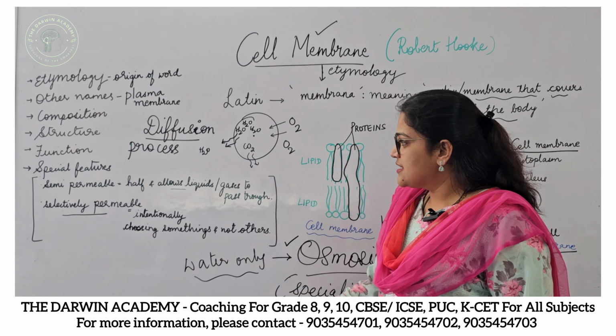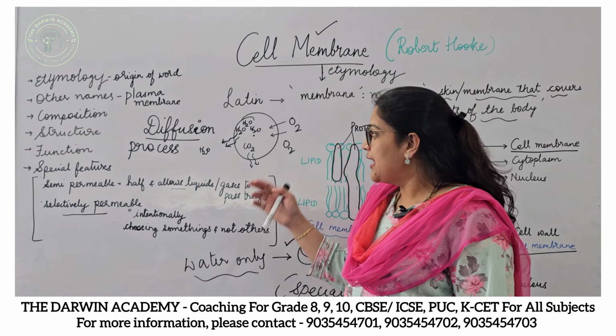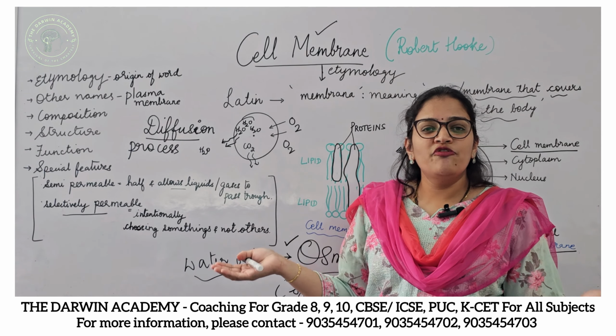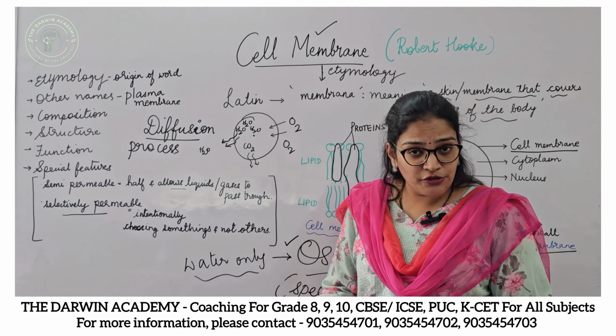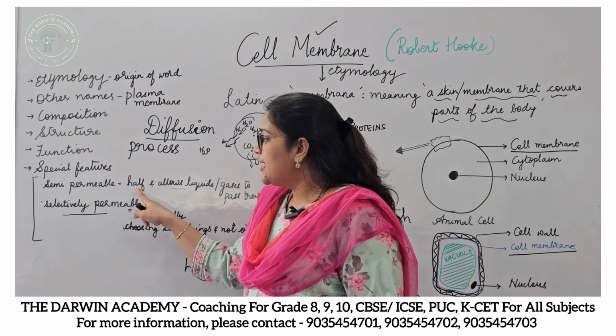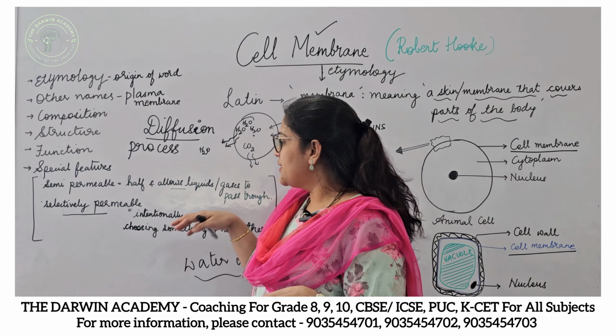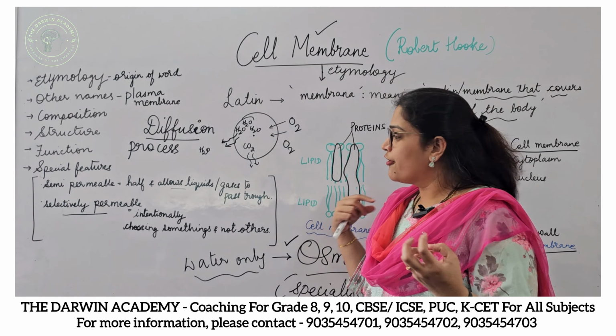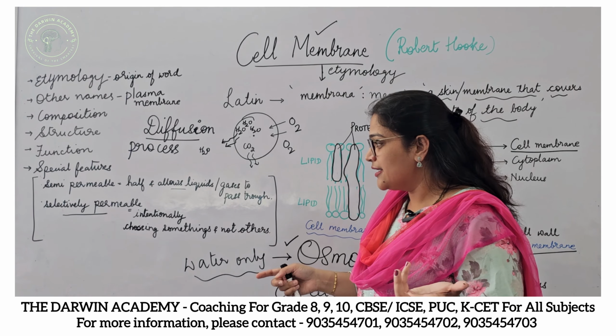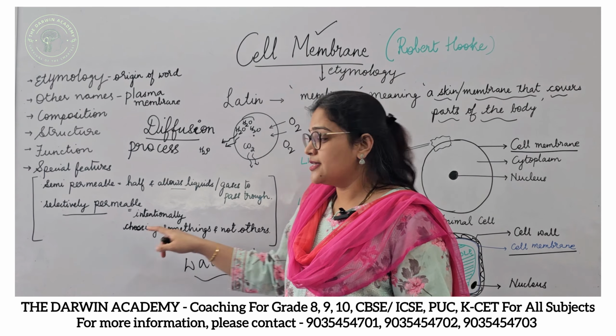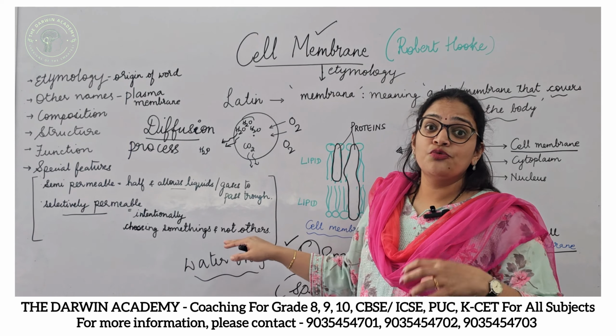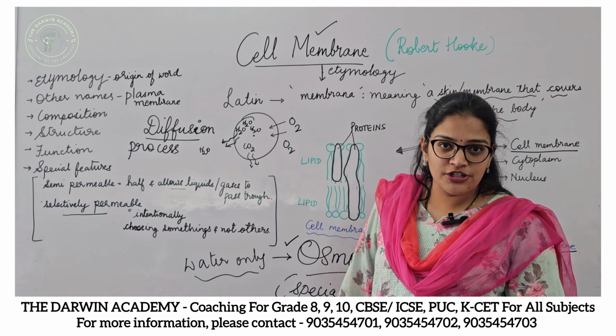And also we have discussed its function. The cell membrane will allow movement of molecules into and out of the cell. And also it allows only a few of the liquids or gases or any substance for that matter. And it intentionally chooses the things which it would allow into the cell or not. Okay.